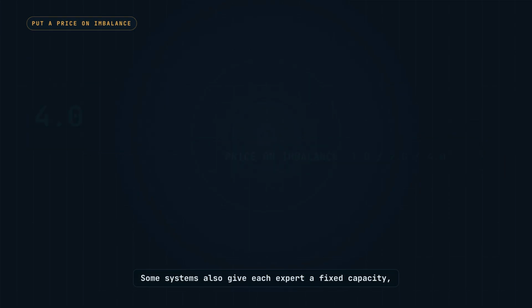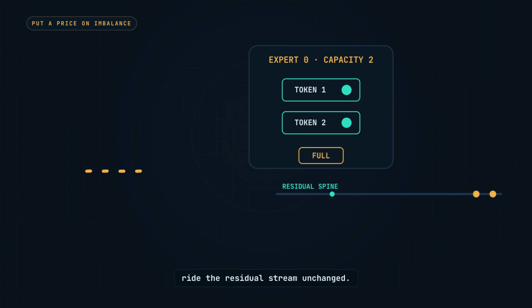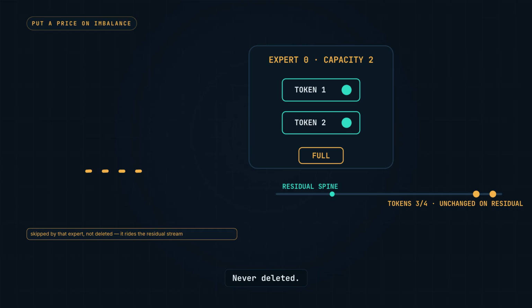Some systems also give each expert a fixed capacity, and when it's full, the overflow tokens skip that expert and ride the residual stream unchanged. Never deleted, just unprocessed by the expert.